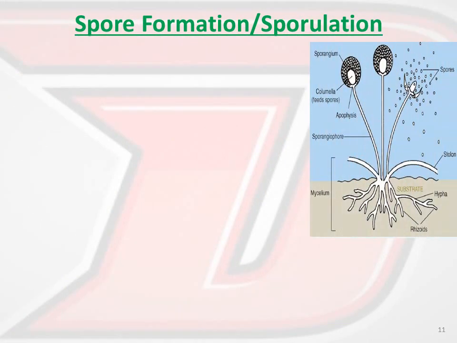Spore formation and sporulation is the last type of asexual reproduction. You must have seen this diagram in your textbook also, and in grade 8 also. And to explain this easily, I would like to give you the simple example of the bread which is at home. You must have noticed that after 4 or 5 days, if by mistake you have not used those breads, then some colorful patches are observed, right?